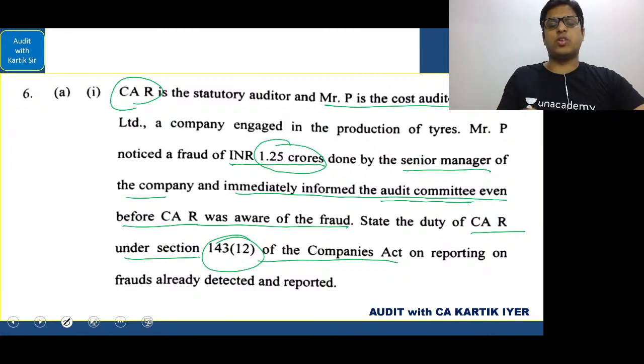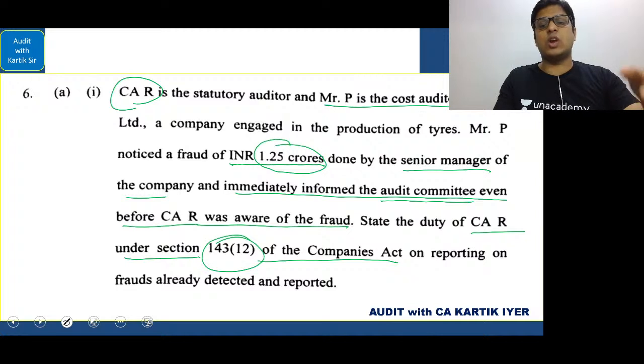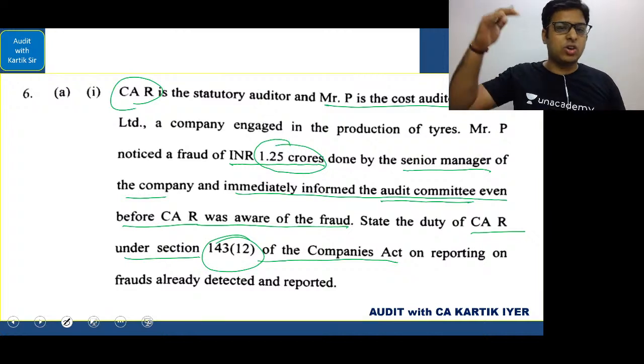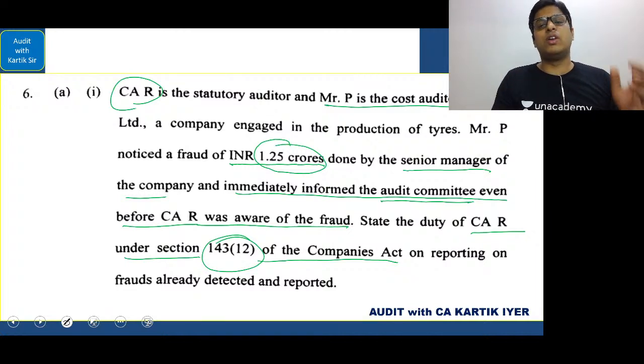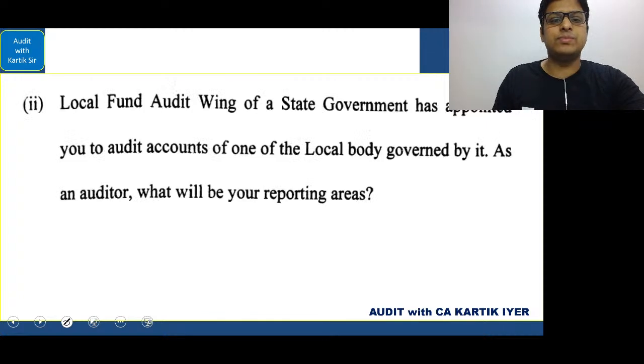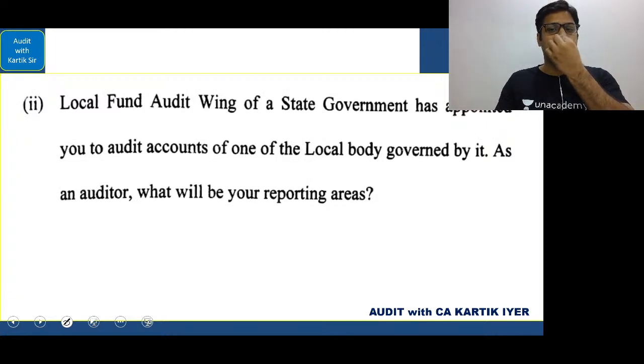Whoever gets the fraud, you have to inform, because the main matter is we are looking at that to keep the shareholders safer. You have to ensure that the matter of fraud is informed properly. If it is 1 crore or more, to the central government. If it is less than 1 crore, we'll inform the board of directors and the audit committee. Correct?